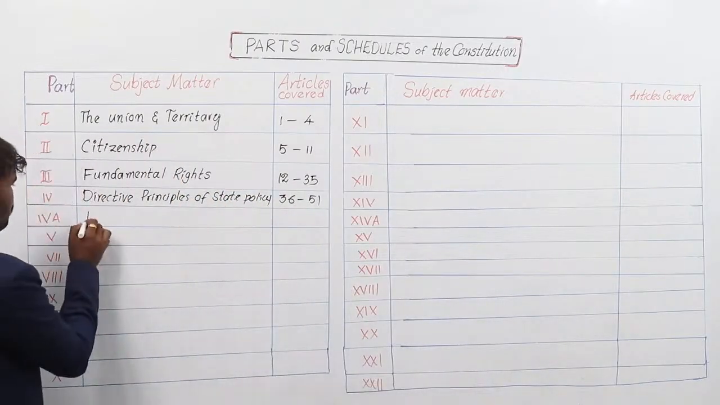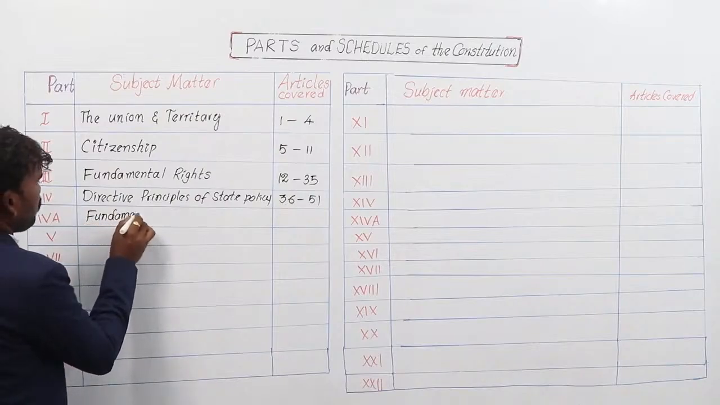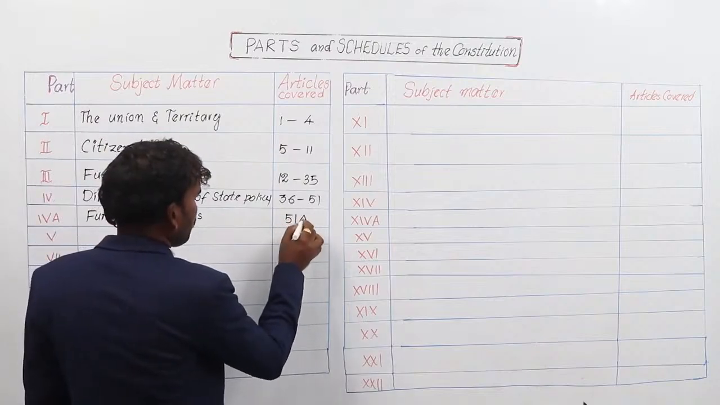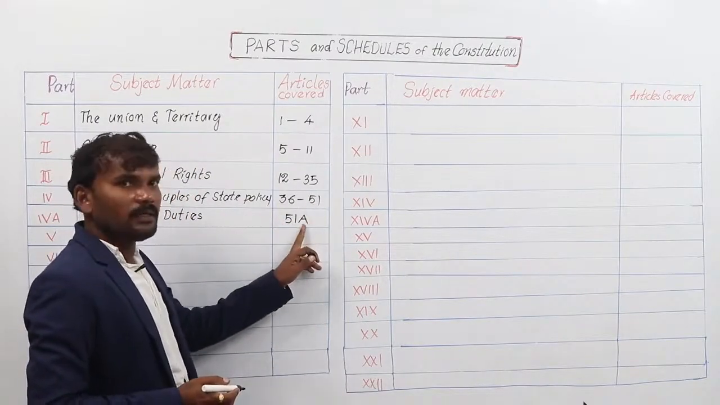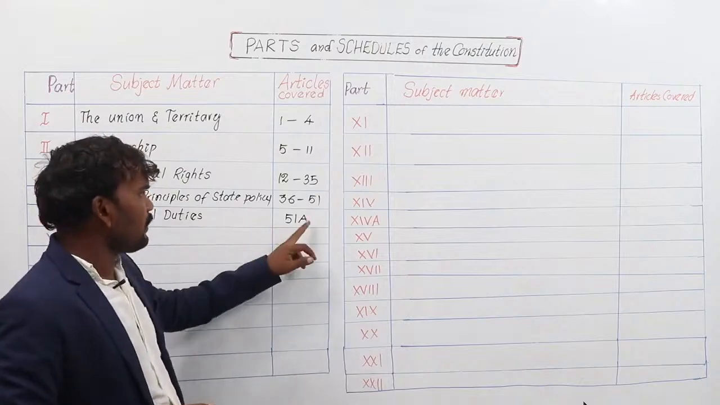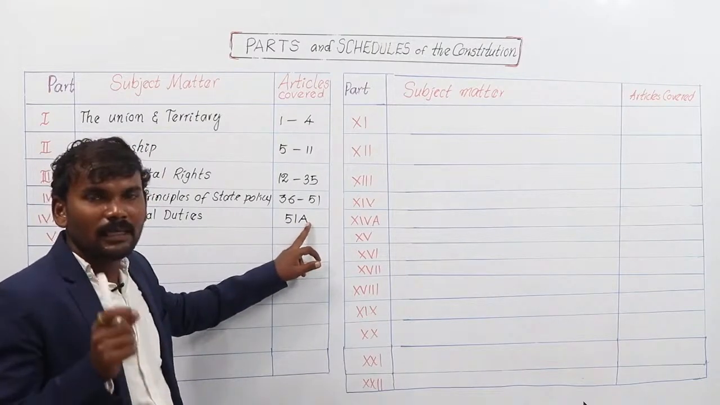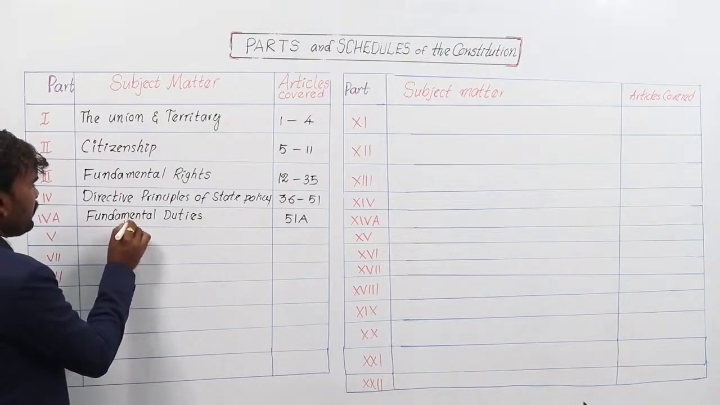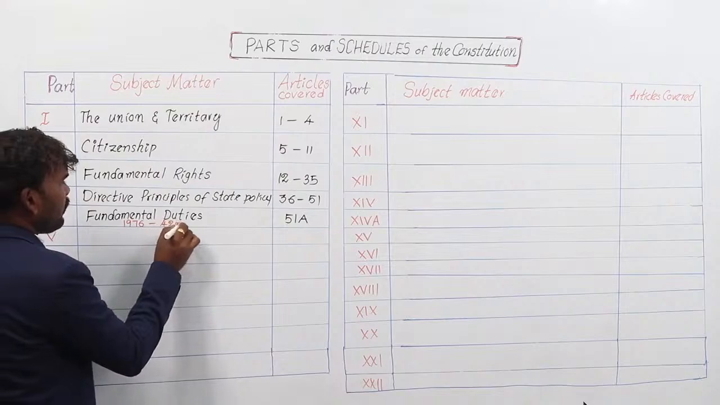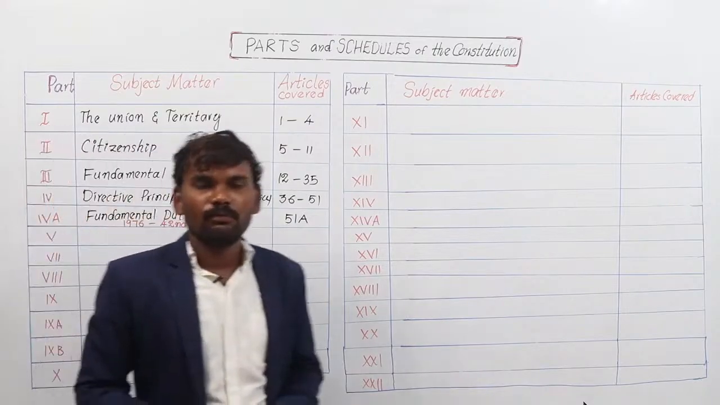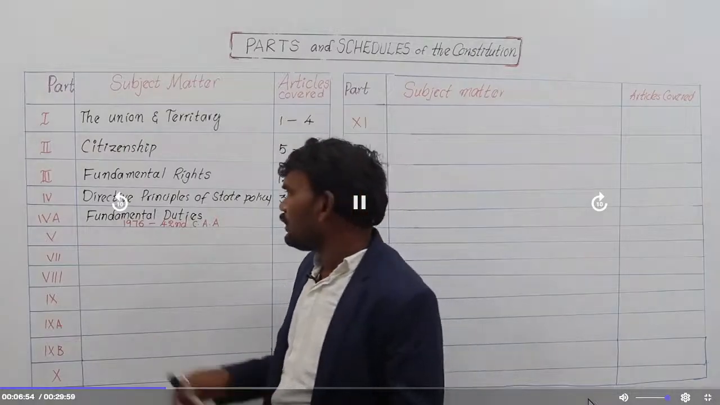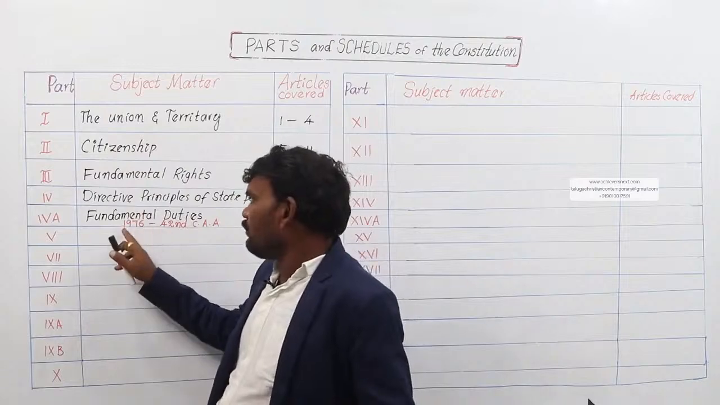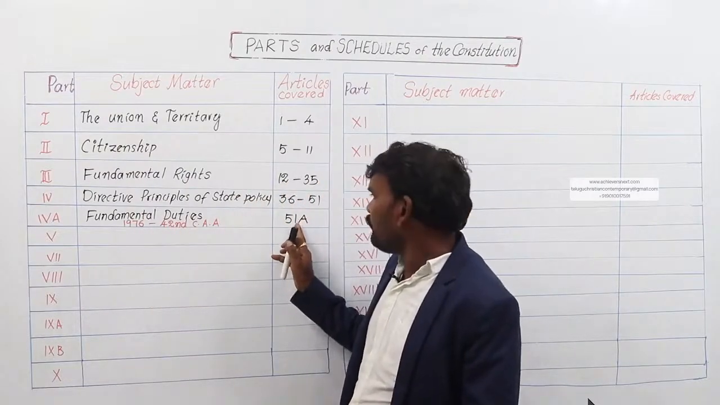So 4A deals with fundamental duties. The newly added article is article number 51A. No other number, only 51 and alphabetical A, 51A, the new article. Whatever English capital letter is beside the number, it is nothing but the added one. This 4A part was added in 1976 by the 42nd Constitutional Amendment Act. 4A deals with fundamental duties under article number 51A.